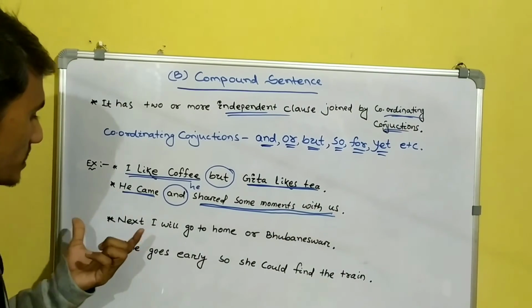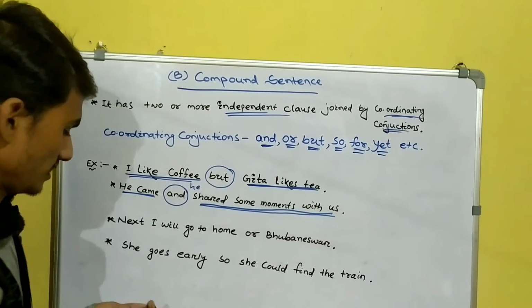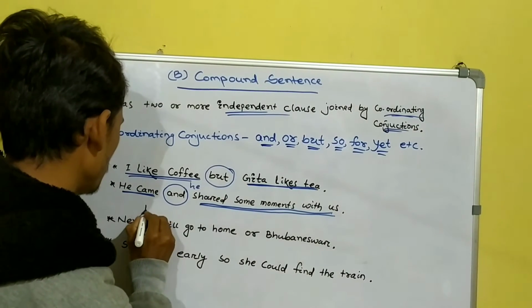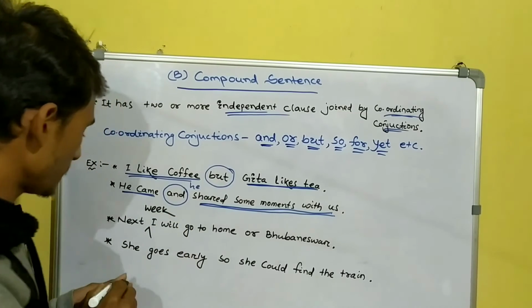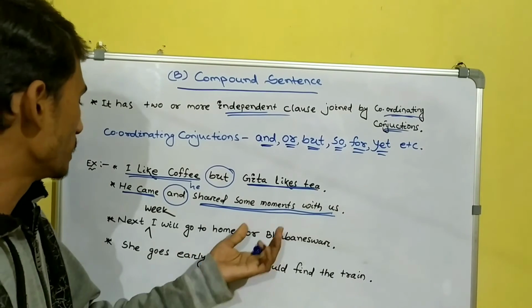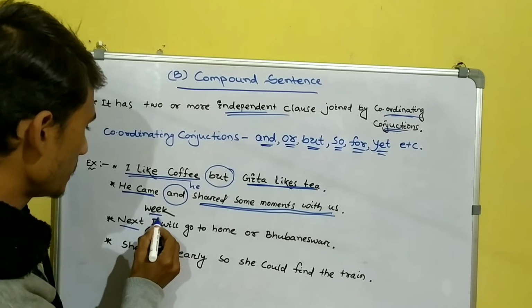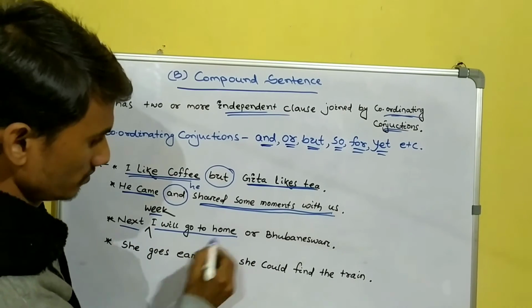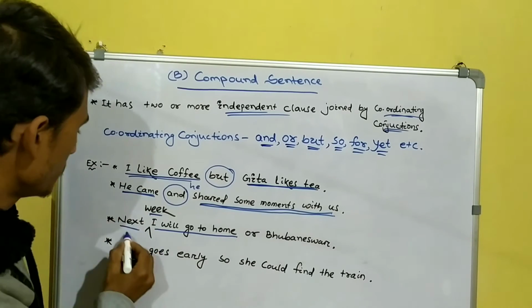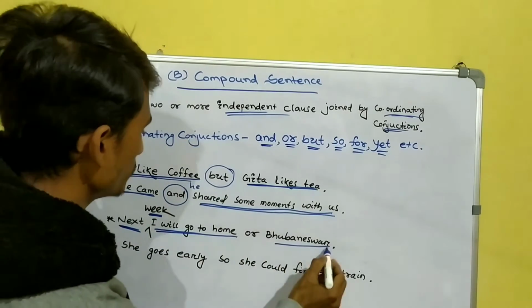Then the third example is next week I will go to home or Bhubaneswar. Here the two sentences: next week I will go to home is sentence 1, and sentence 2 is next week I will go to Bhubaneswar.